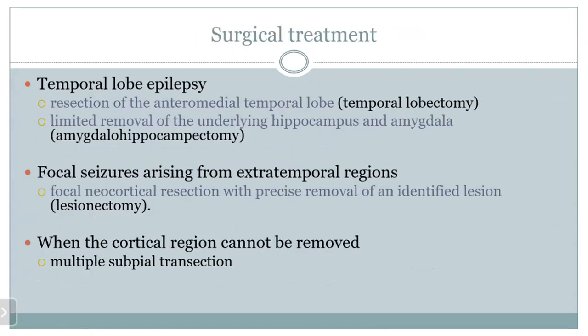And the other non-pharmacological and surgical treatments include: in temporal lobe epilepsy, there we can go for temporal lobectomy. If focal seizure is arising from the extratemporal region, then we can go for lesionectomy. When the cortical region cannot be removed, then we could go for multiple subpial transection.